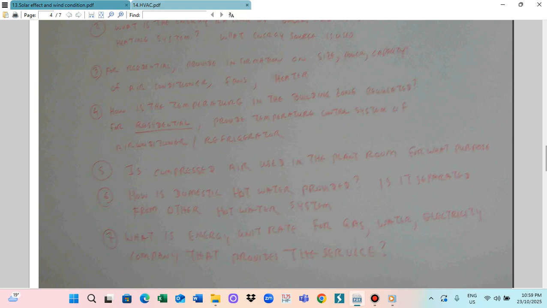Just briefly, is a compressed air system used in the plant room? Especially commercially, when you are working in a metal cutting factory, those metal chips are on your working clothing. The only way to clean those metal chips is to use compressed air. Compressed air blows out any dust or any chip. This is a compressed air system.